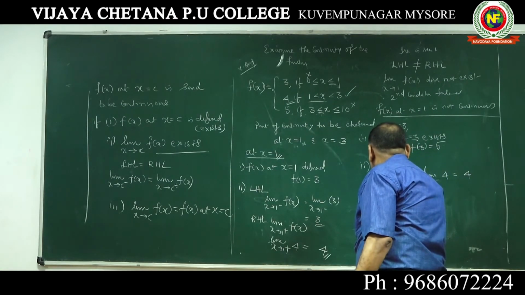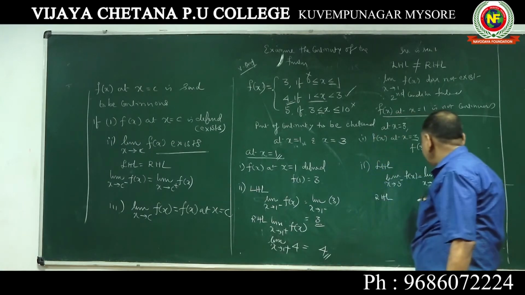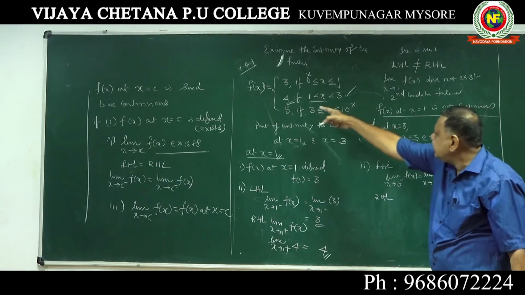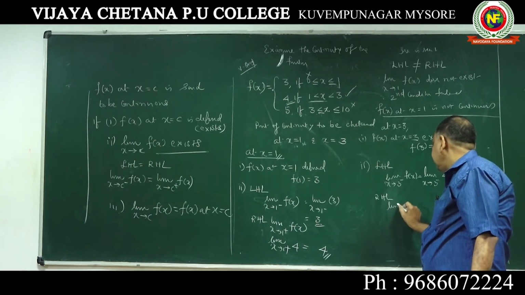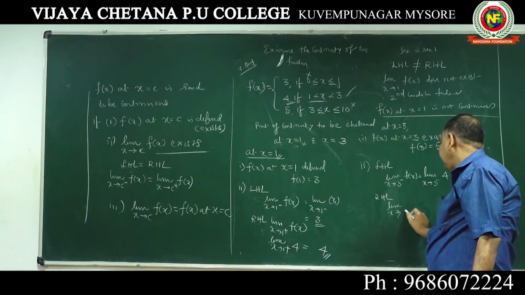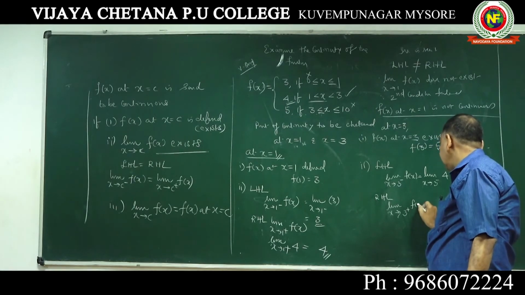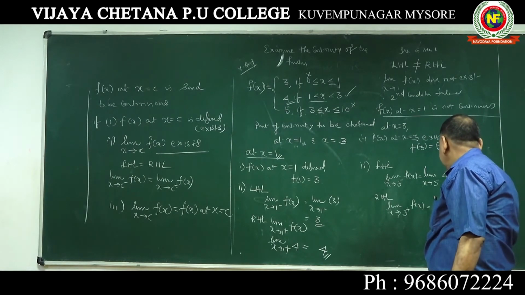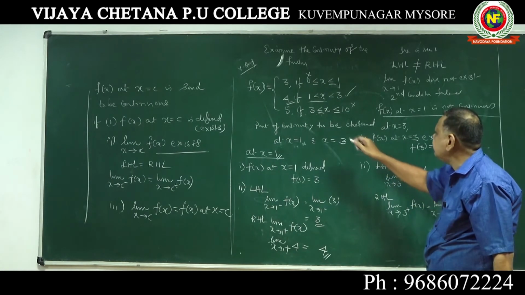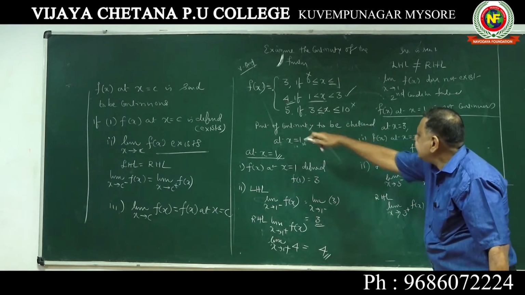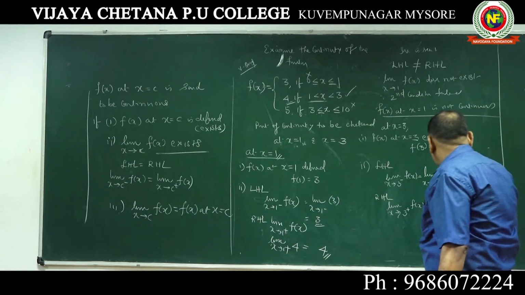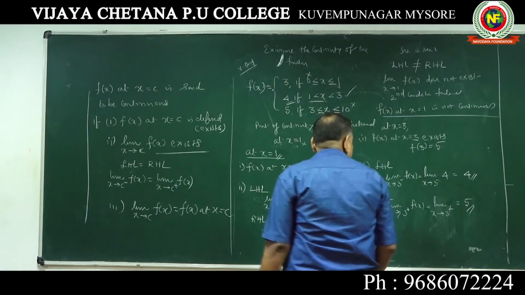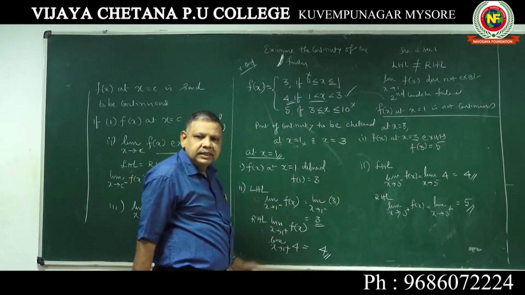Then take RHL, limit x tending to 3 plus of f of x, that is x greater than 3, which is 5. See here, LHL is 4, RHL is 5.